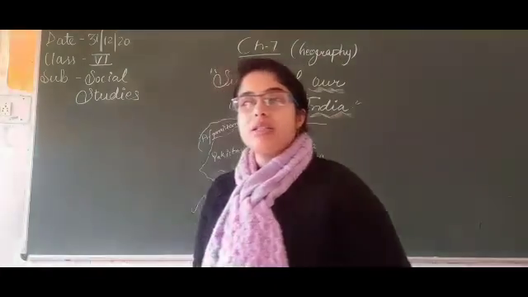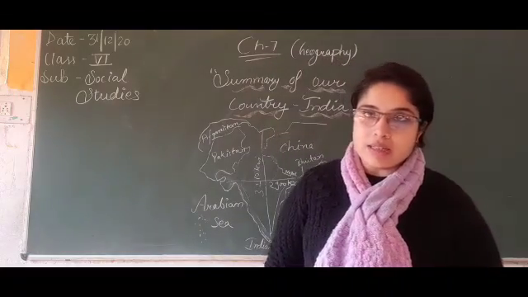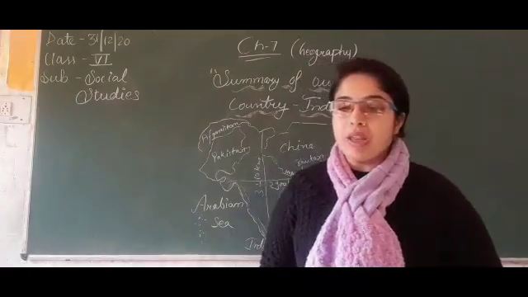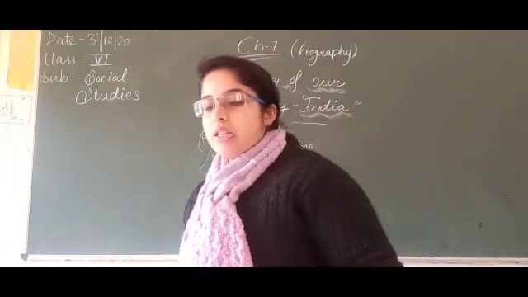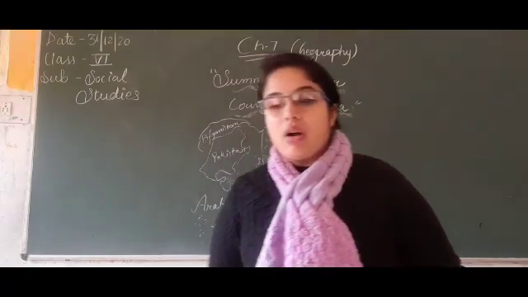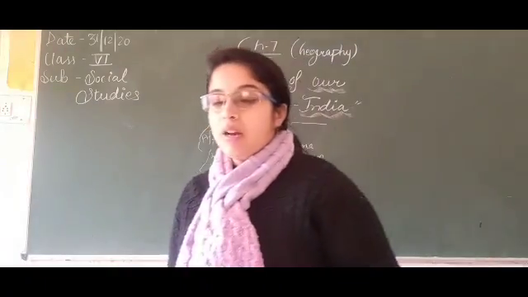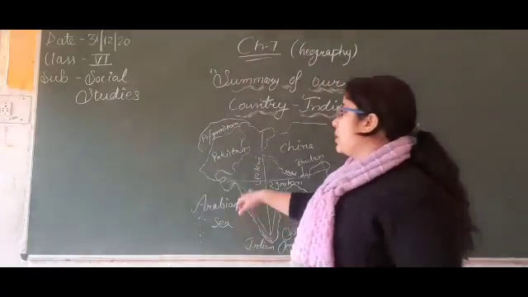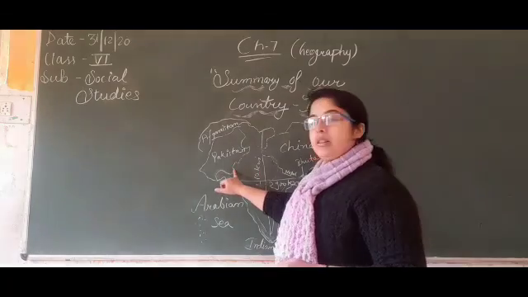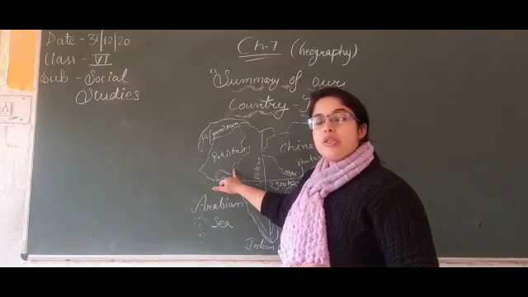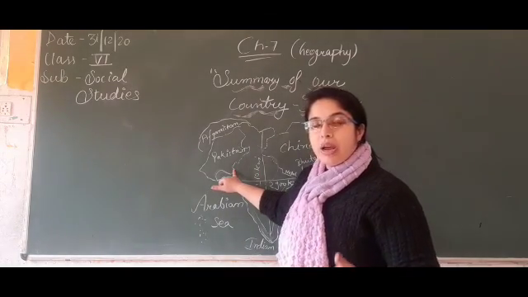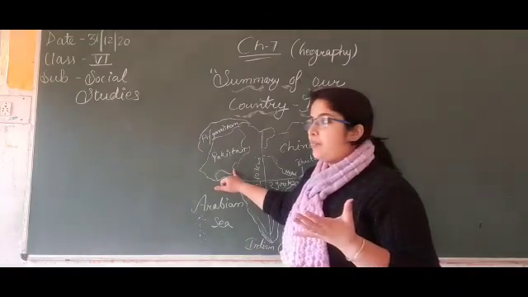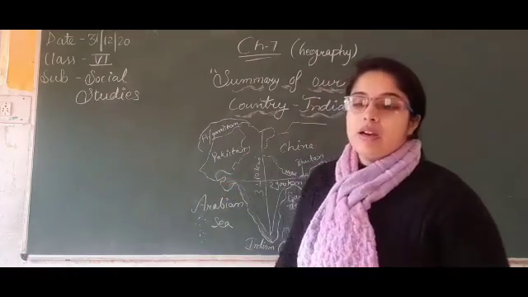Next is the Great Indian Desert, that is the Thar Desert, which is located in Rajasthan. The desert region of India lies to the west of the northern plain in western Rajasthan, known as the Thar Desert. In the western part of Rajasthan, there is an area which is totally desert, and it is known as the Thar Desert.